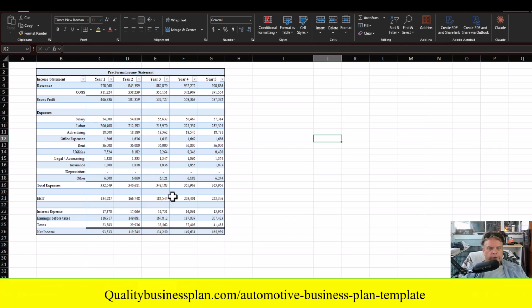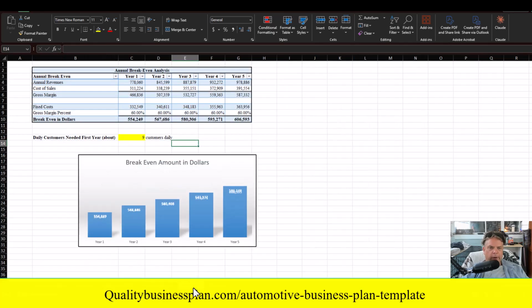And here is what is new for 2027. I've now added a break-even analysis. And so what this means is that this is the number of customers that you need to service on average daily in order to break even for your profits.